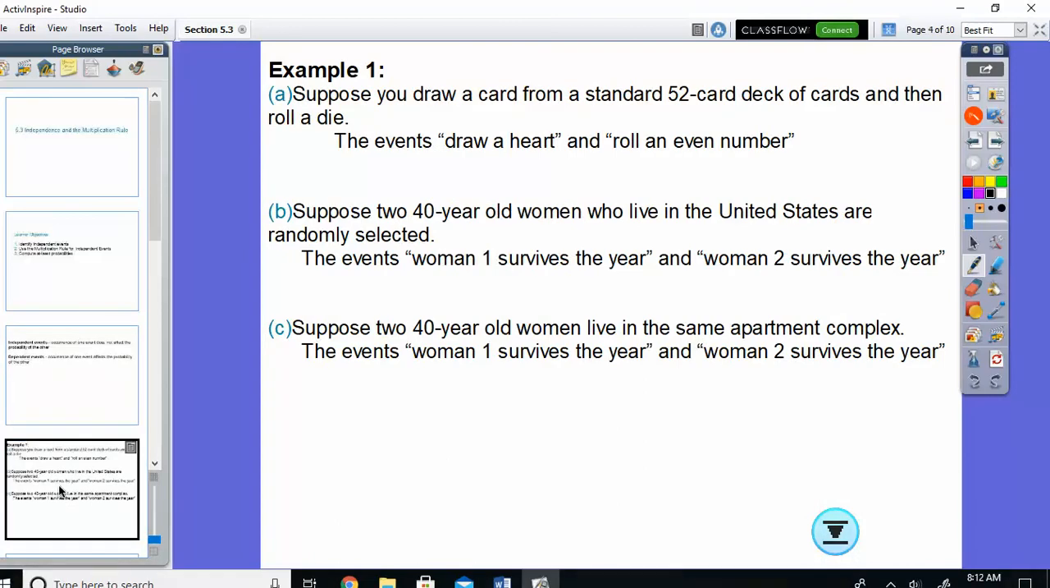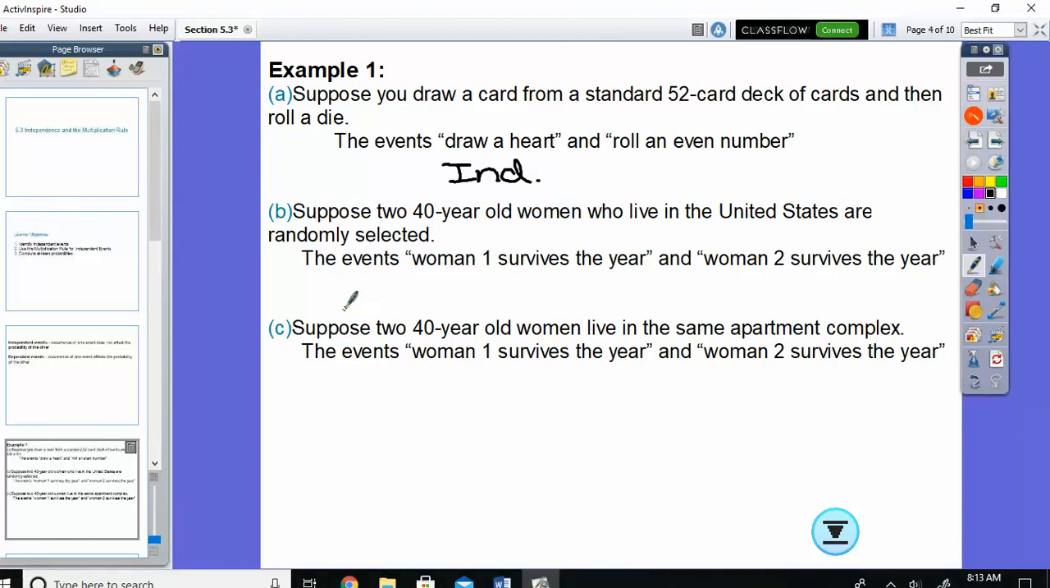So suppose you draw a card from a standard deck of 52 cards and then roll a die. So the event drawing a heart and rolling an even number, are those independent or dependent? Independent. Does the card I draw out of the deck change what number my die is going to land on?